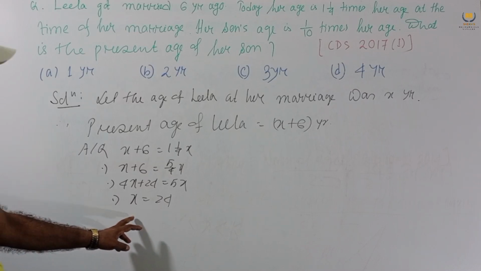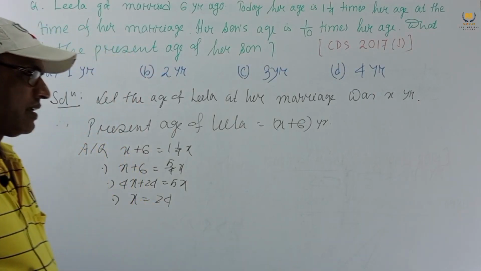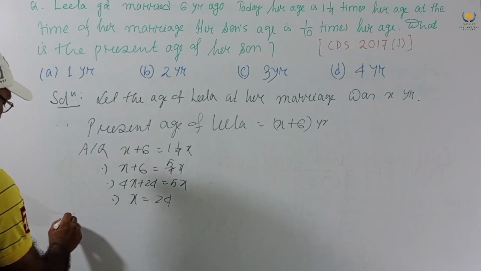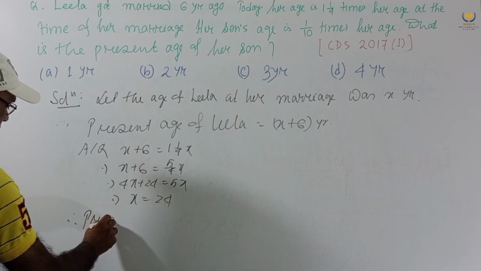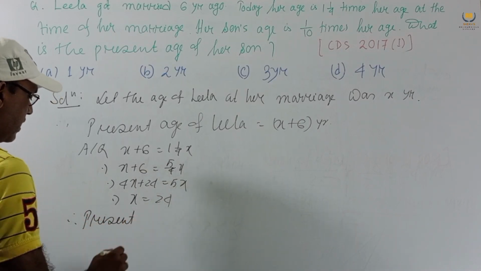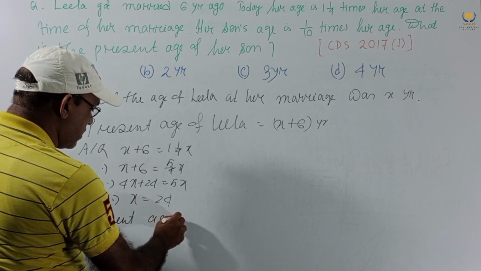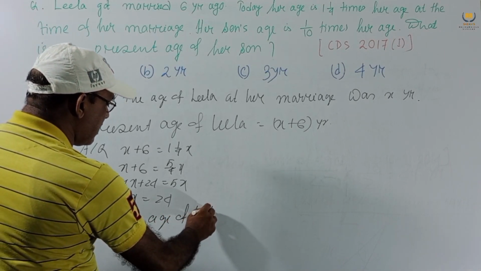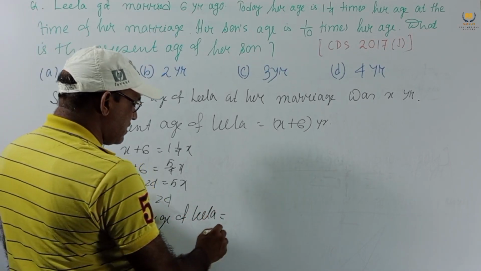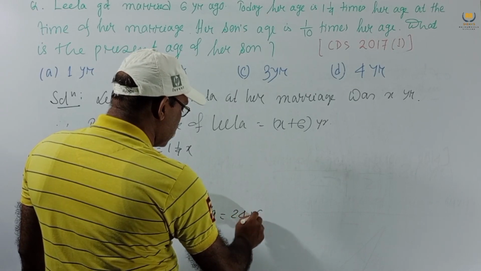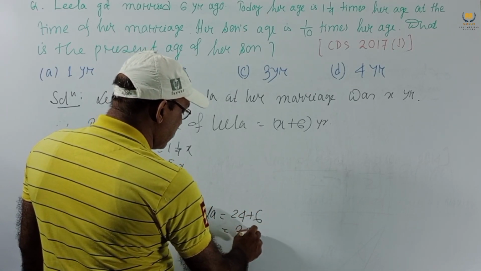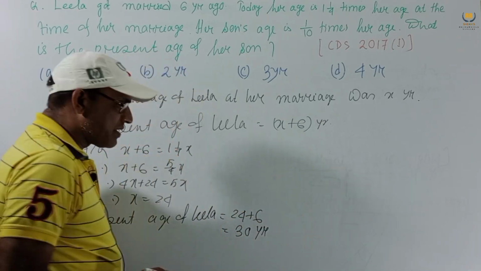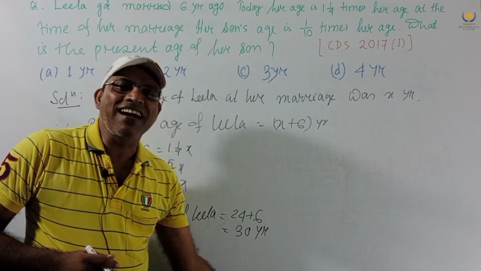Therefore the present age of Leela is 24 plus 6, which is 30 years.